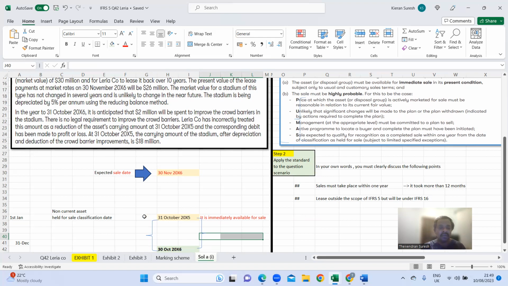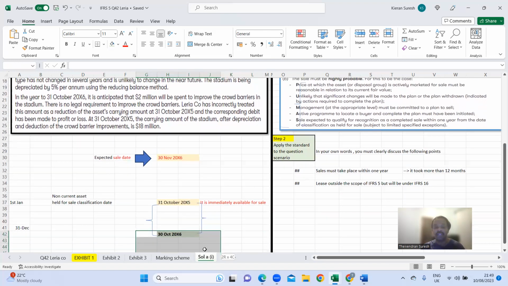So here, if they classify on 31st of October 2015, the sale should take place within 12 months, within 1 year. That means by 30th of October 2016. They don't have a plan to sell it by 30th of October 2016. They have a plan to sell only on 30th of November, taking more than 12 months. Therefore it cannot be classified as a non-current asset held for sale because the conditions have not been met, right?